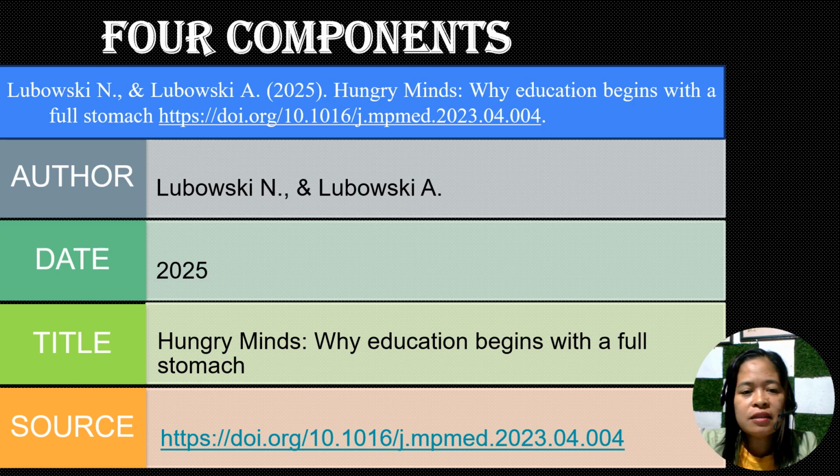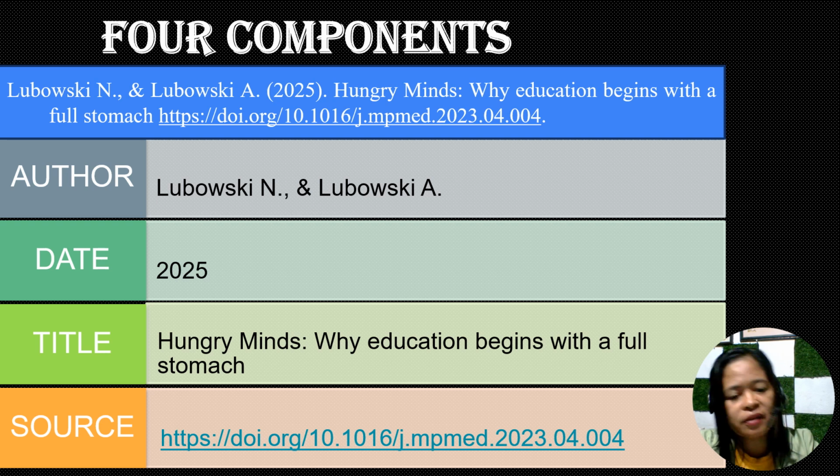There are four components in how we write the reference. It should appear with the author first, then the date of publication, and then the title.